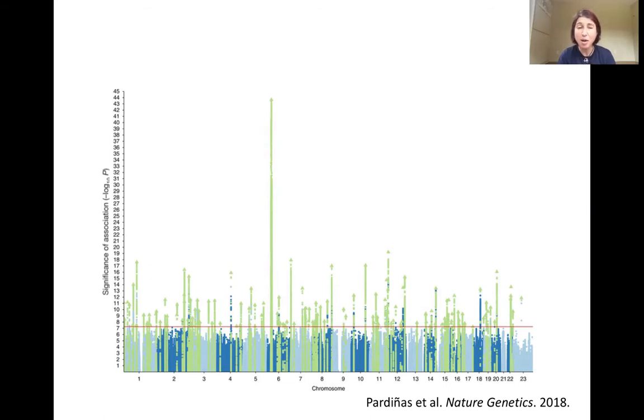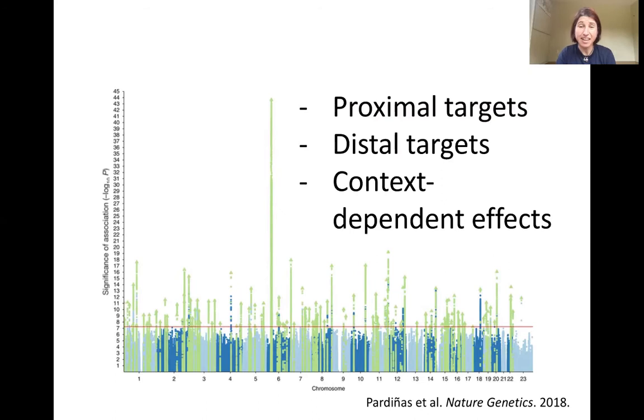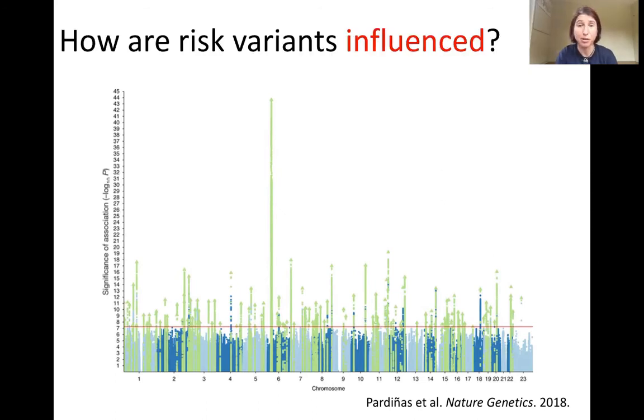There are already more than 145 loci that are genome-wide significant. Each of these loci have proximal targets, distal targets, and some of them show context-dependent effects, which I think are one of the things that our lab is most excited about.